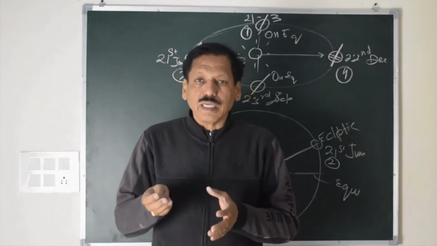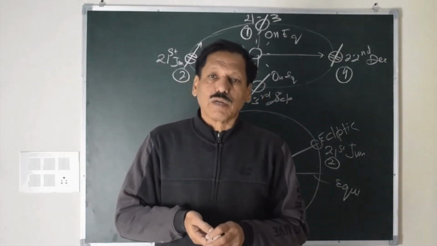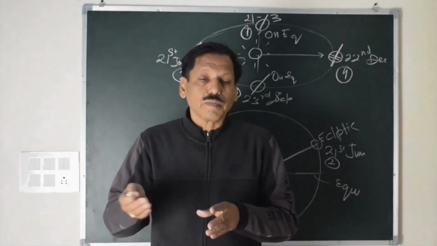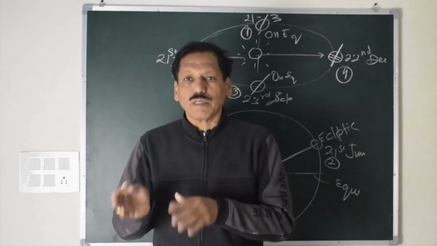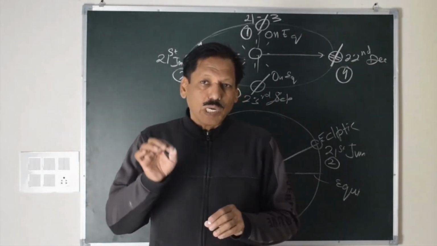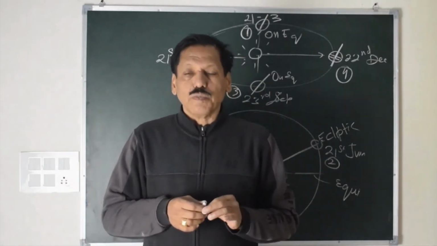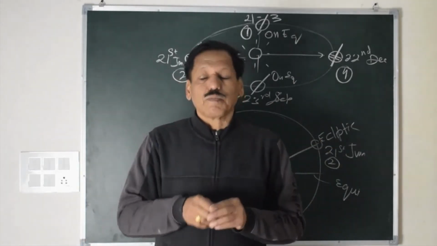There is yet another reason while a place experiences 12 hours day, 12 hours night. That is if the latitude is 0. For example, Singapore. Singapore experiences 12 hours day and 12 hours night throughout the year. So remember, if you want to have 12 hours day, 12 hours night, either the declination should be 0, that is on 21st March, 23rd September, or the latitude of the place should be 0.